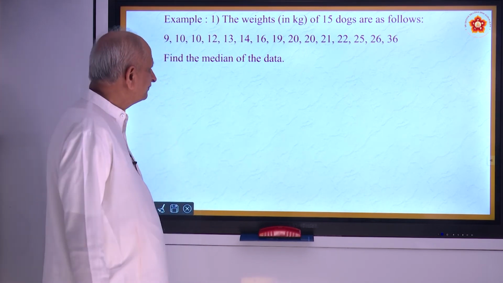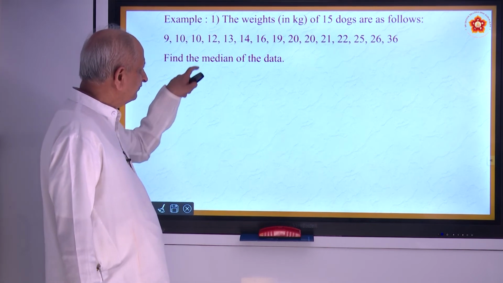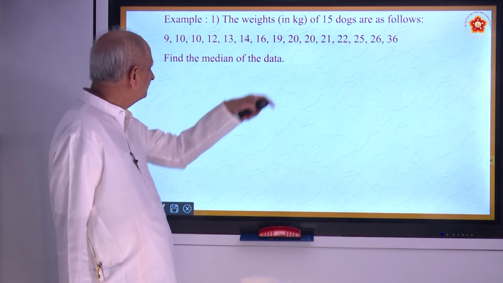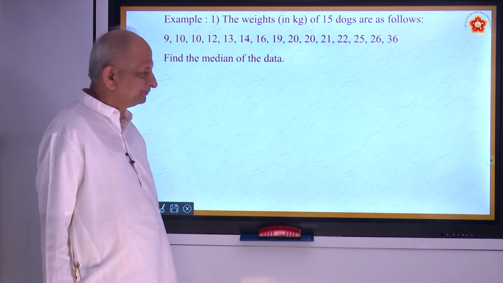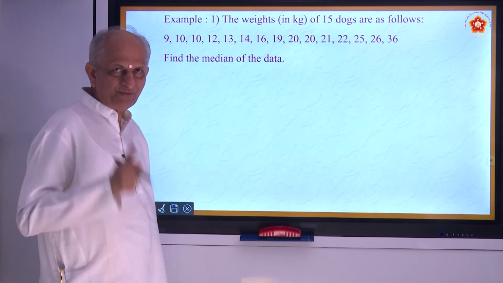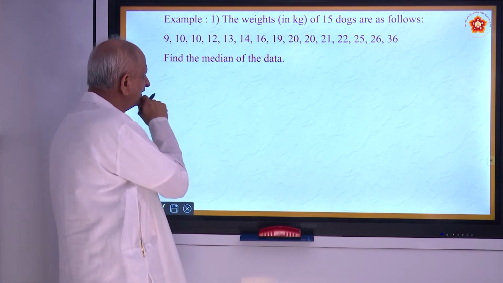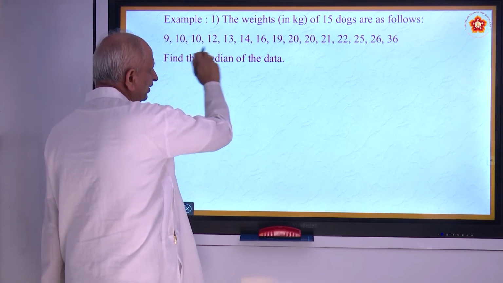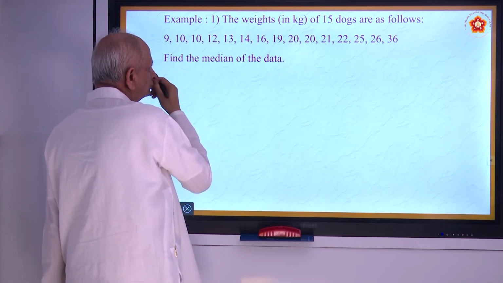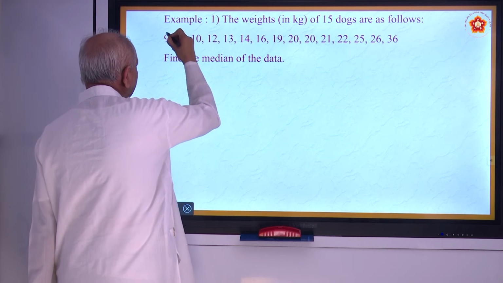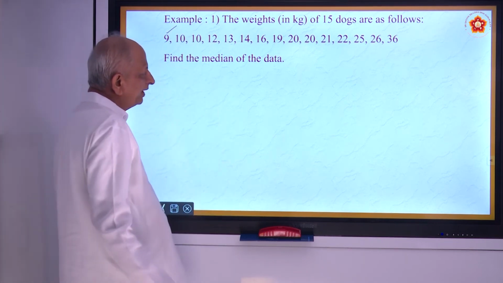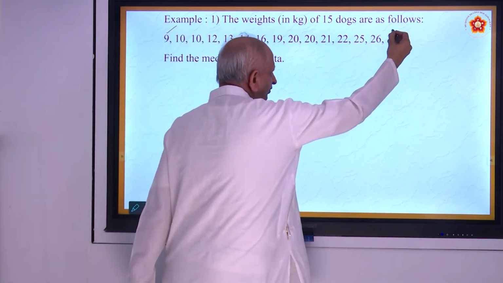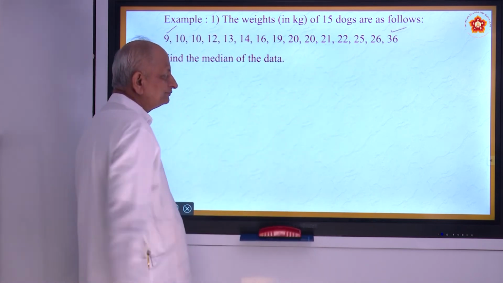Now, here are the weights of 15 dogs. You are asked to find the median. So what is the first step? First step is to arrange in increasing order. The lowest number here is 9, highest is 26. So it is already arranged in increasing order.